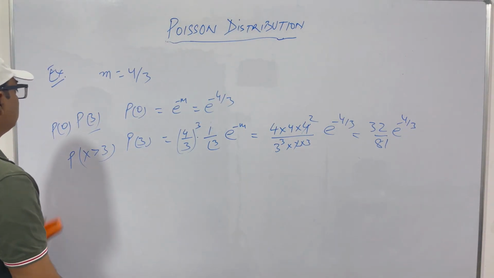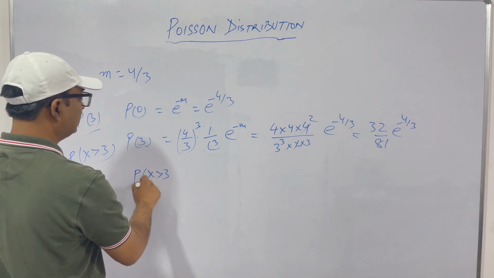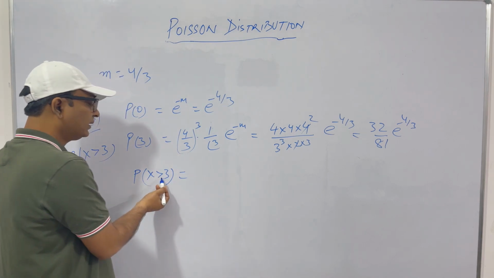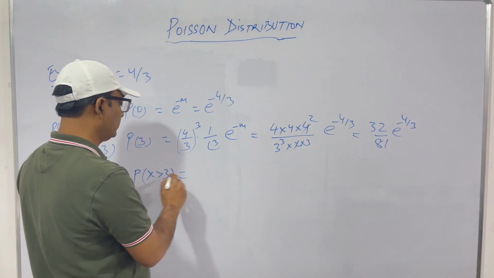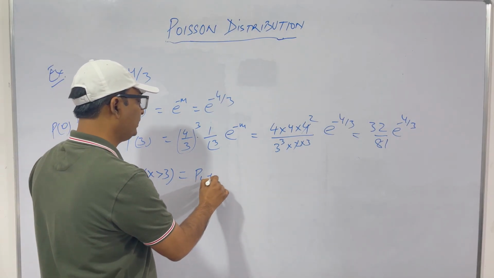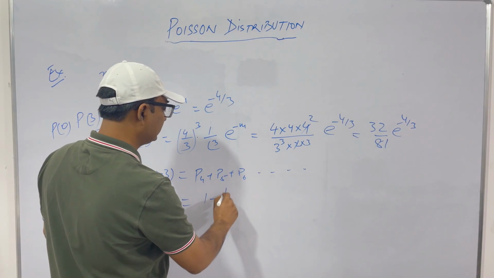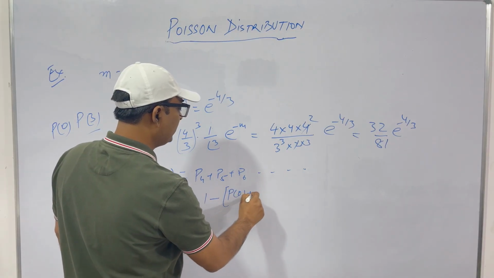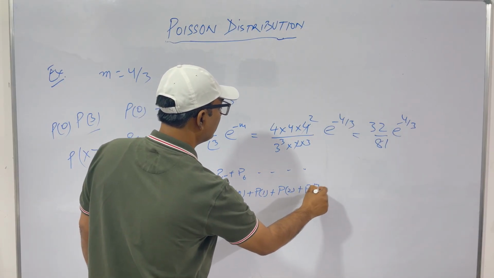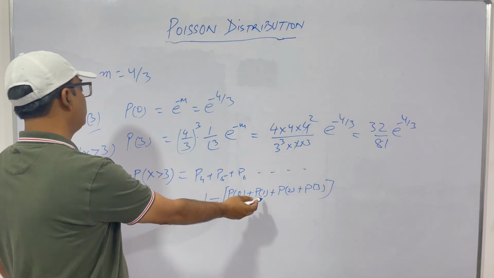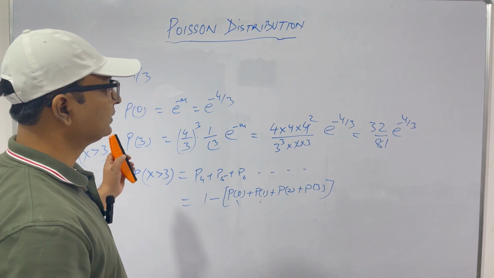Finally, it says find P(X greater than 3). It is greater than 3, not greater than or equal to 3. So greater than 3 means P4, P5, P6 and so on. This means 1 minus (P0 plus P1 plus P2 plus P3). You know how to get P0, P1; we have found these values. You can put the data there and find the answer. Clear?